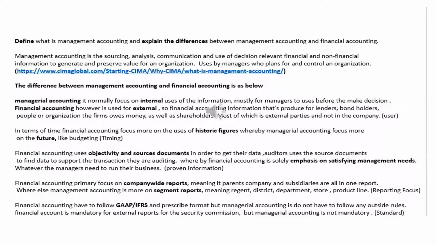It's a process of identification, measurement, accumulation, analysis, preparation, and communication, leading to a managerial decision.